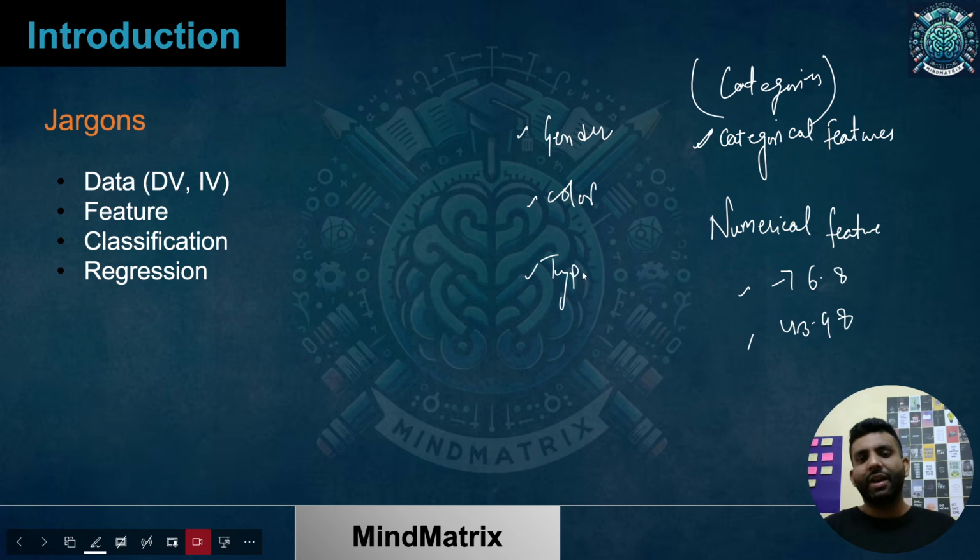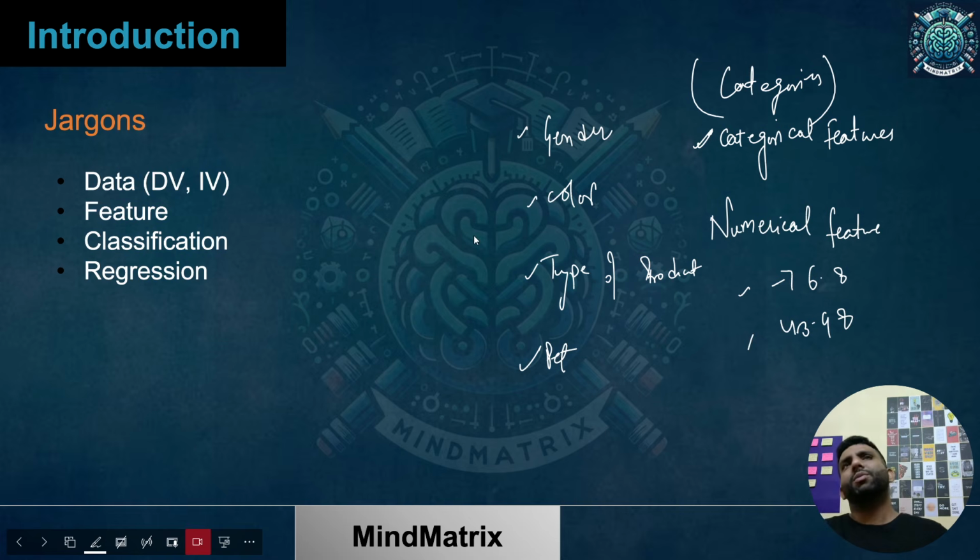So it can be electrical. Within that there can be further categories, like a grooming category and all that stuff. So type of product, or pet. Basically, are you talking about a cat or a dog or a squirrel or a rabbit or a snake? What type of pet you are talking about? So depending upon what type of features you are having, you'll be having categorical features or numerical features.